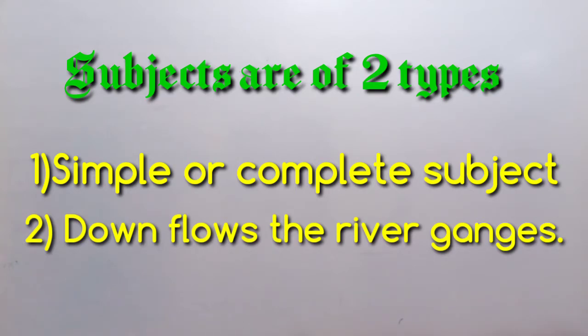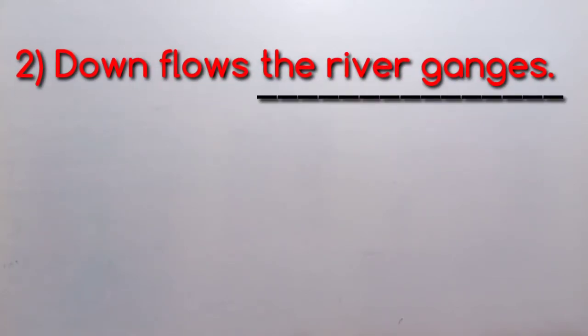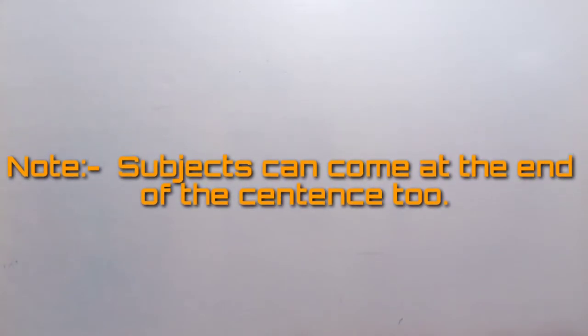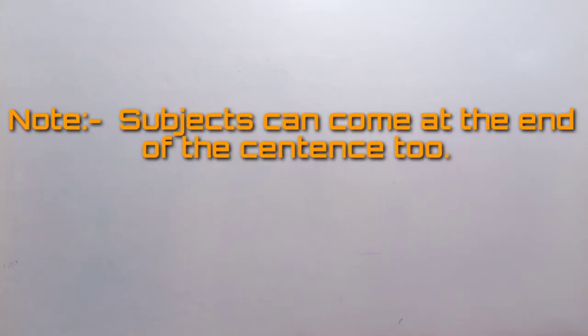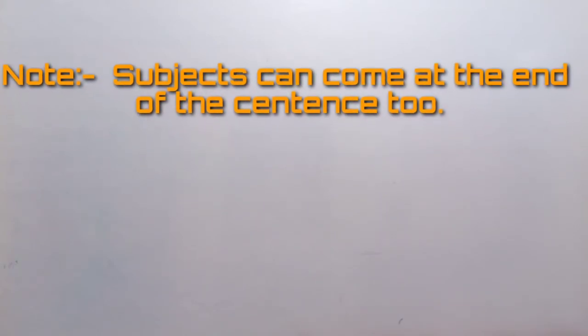The river Ganges is the subject in the sentence. In short, subject can come at the end of the sentence too. It is not necessary that every subject should come at the beginning of the sentence. Sometimes it can appear at the end of the sentence also.